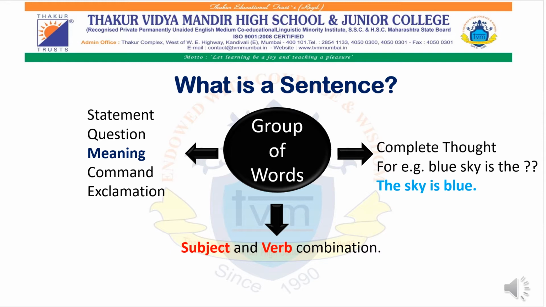In a particular sentence, we will have a subject and a verb also. Also, in a particular sentence, the meaning can be a statement, a question, a command, or it can also have an exclamation mark. So, in a particular sentence, different emotions and different moods are expressed. Previously, we had studied imperative sentences. Today, we are going to study interrogative sentences, that is, sentences which ask questions. So, let's get started.